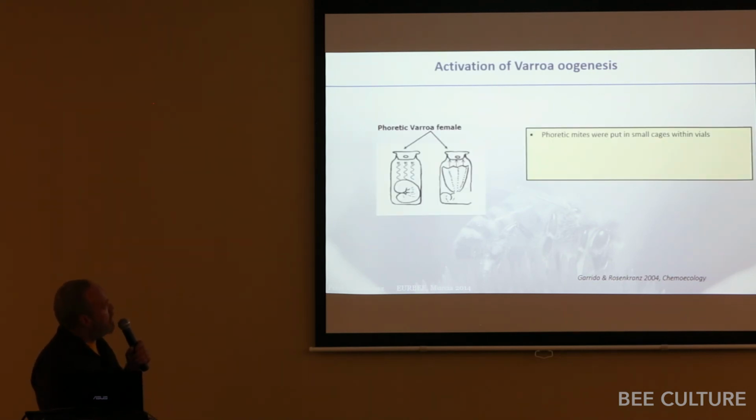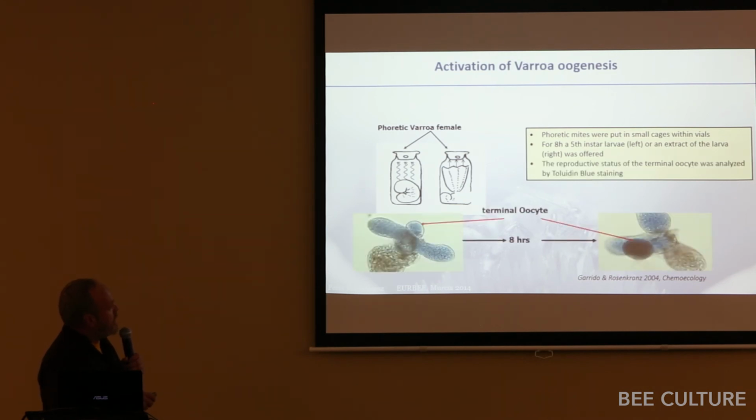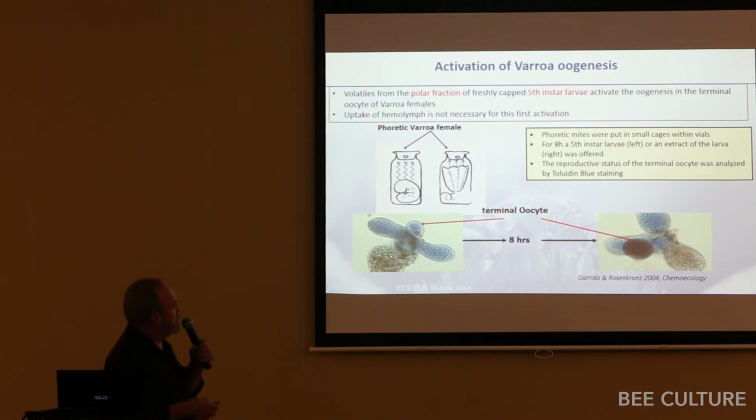This is how they know about this Varroa. This is a really cool experiment where they took the scent of a 5th instar larva or a prepupa, and they put Varroa mites here, and then they watched what happened. And what happened is basically, unless they were offered that smell of a 5th instar larva, you didn't see the ovaries develop. So this is a really great study that was done out in Germany.